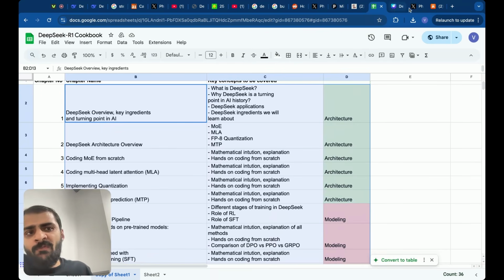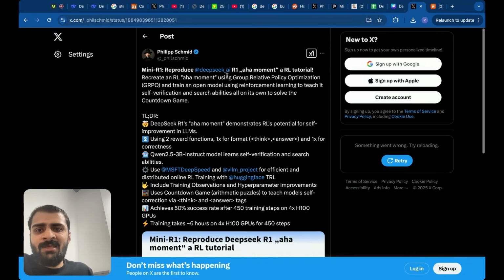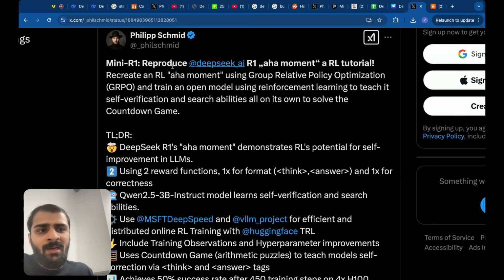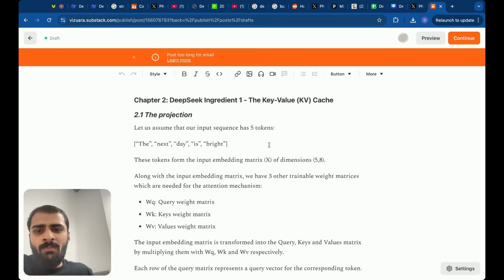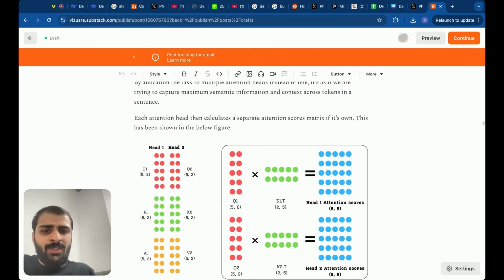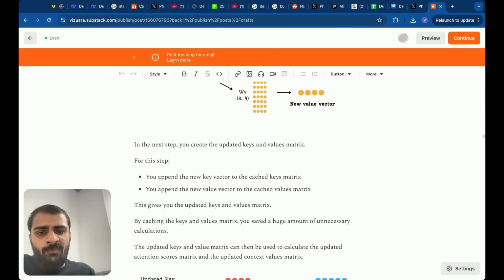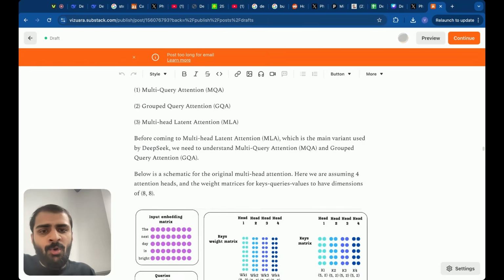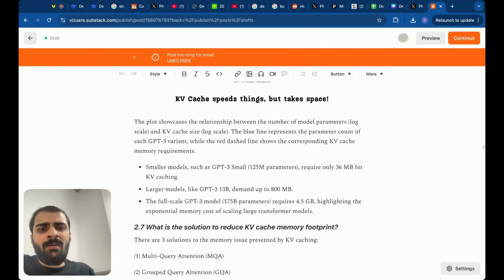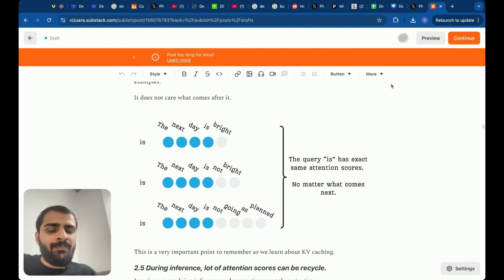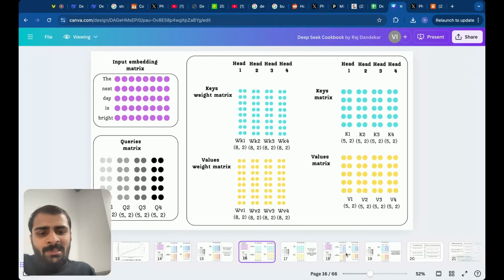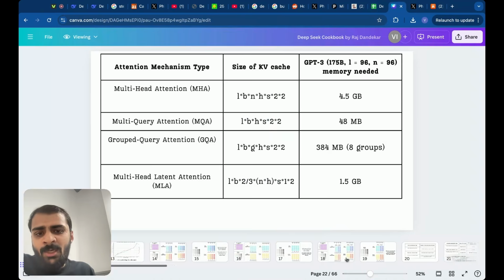And towards the end of this playlist, we'll build something like this. As I mentioned, we'll recreate DeepSeek R1, and I'll show you how to run it on GPUs as well. I'm also working in parallel on a book where I'm taking down all of these notes, and I plan to make this book public along with the videos, but that will come 1 or 2 months later. And simultaneously, here are the design notes which I've made.